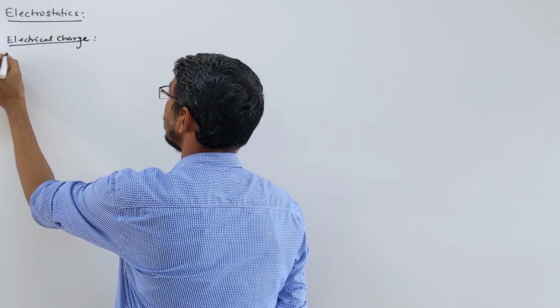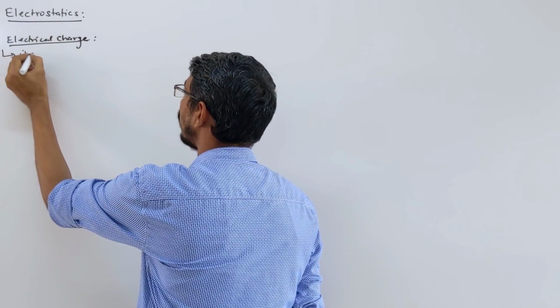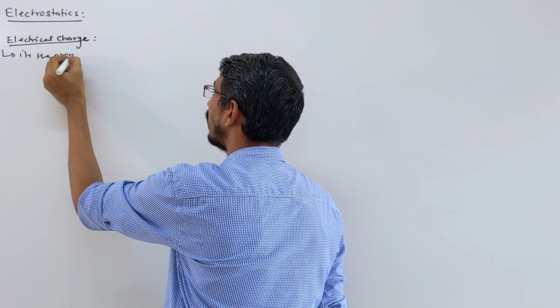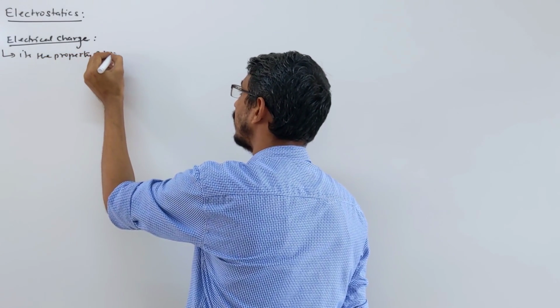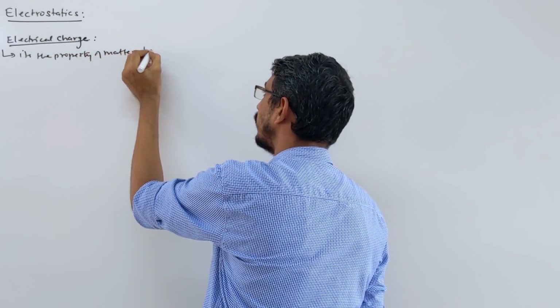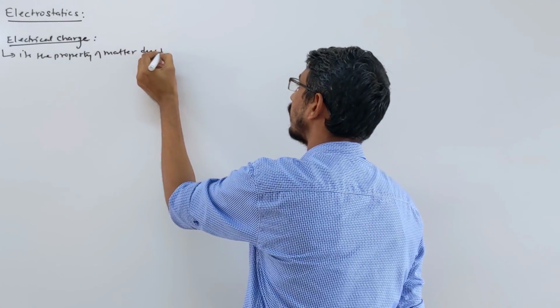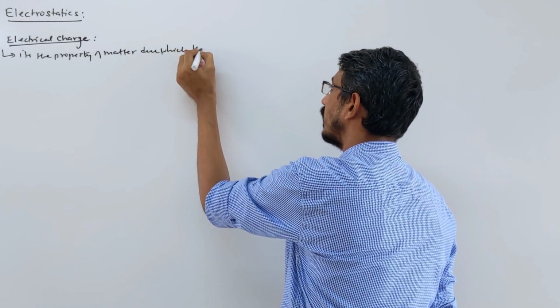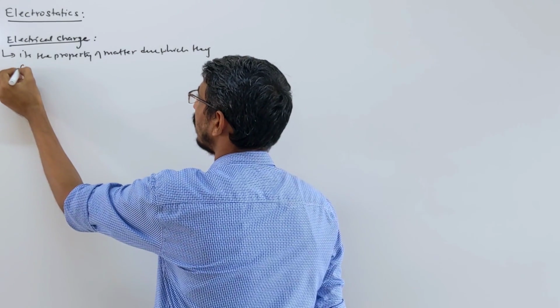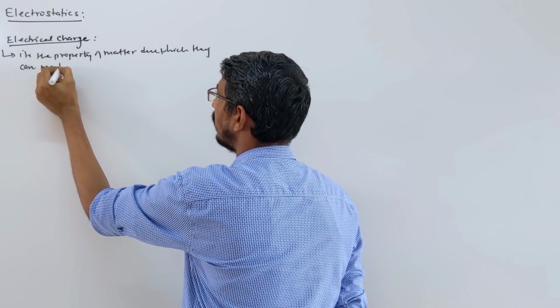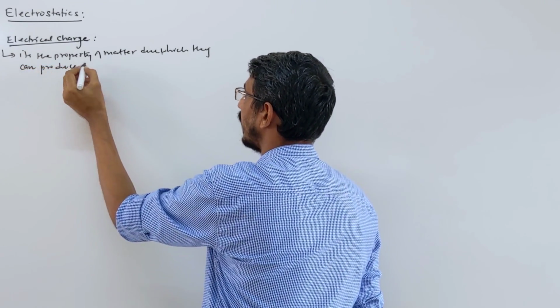So I am writing in short: it is the property of matter due to which they can produce also, or they can experience also.